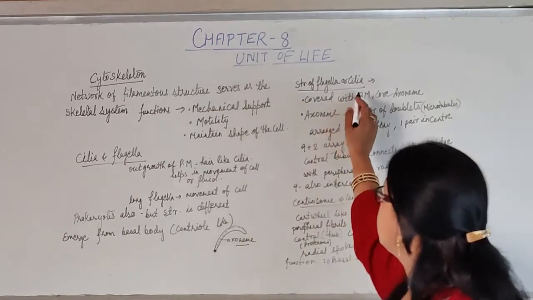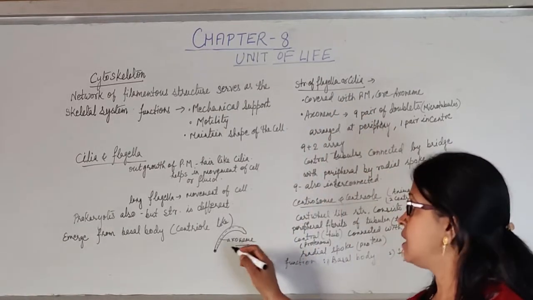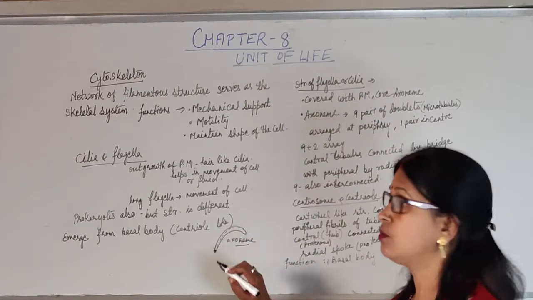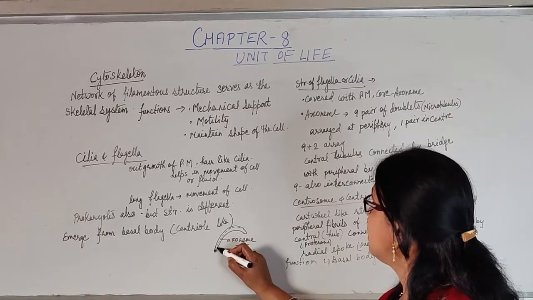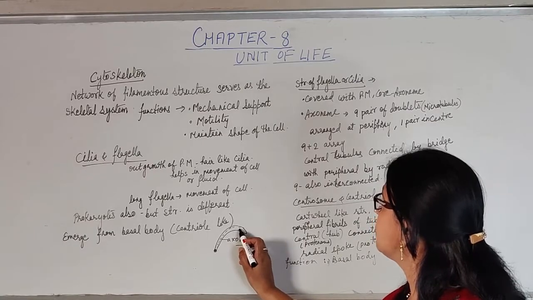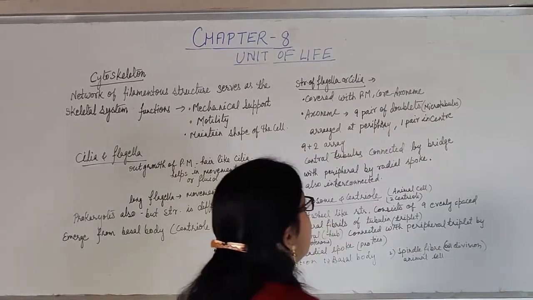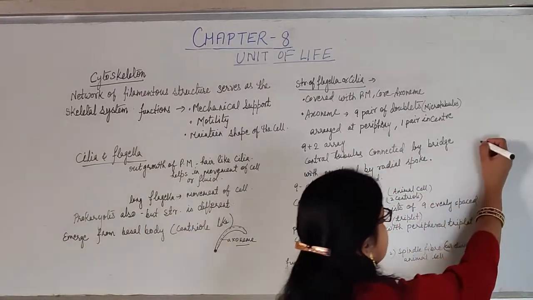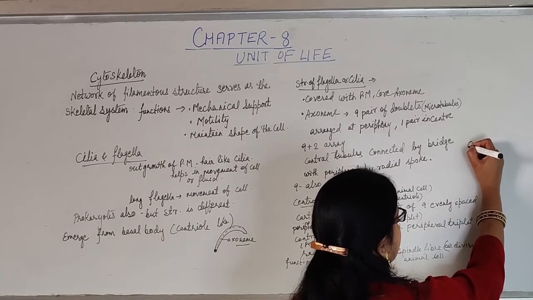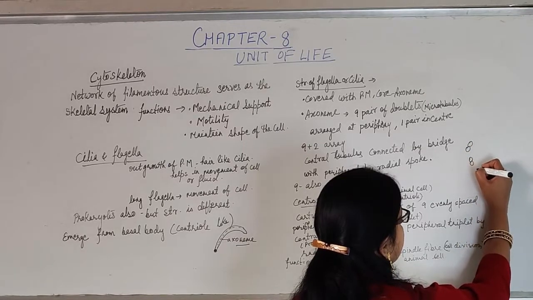So, the structure of the flagella or cilia is that it is covered by a plasma membrane on the outer side, and the core is known as the axoneme. Now, when we study the internal structure of this axoneme, we can see 9 pairs of doublets present in the section.